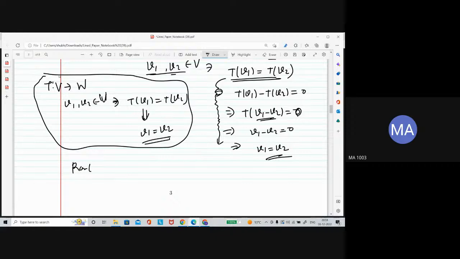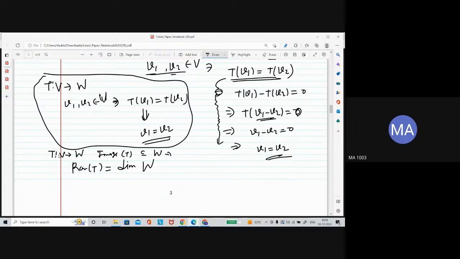If the linear transformation is from V to W, you found that the image space is actually a subspace of the codomain.